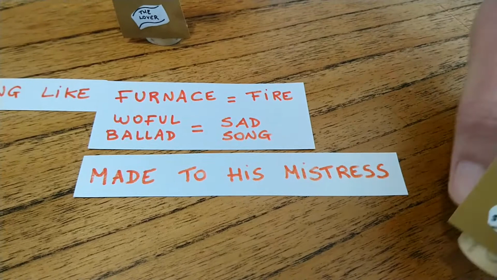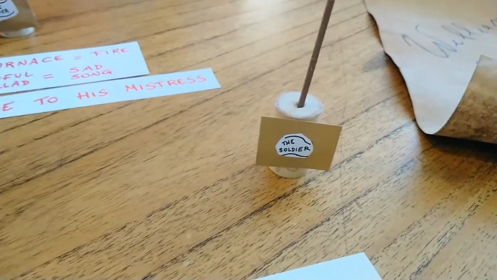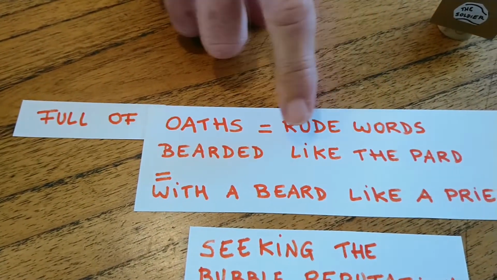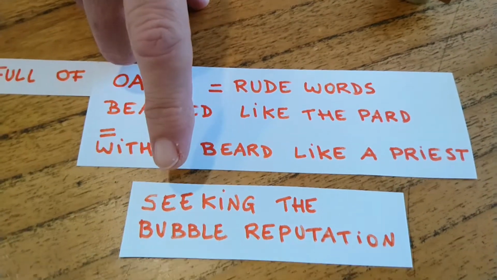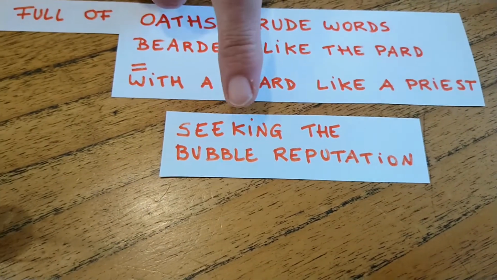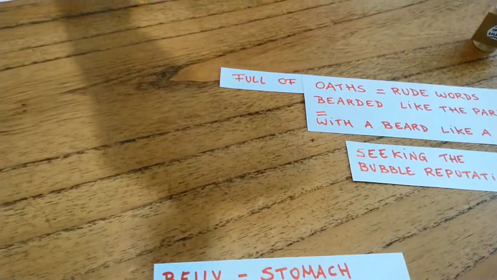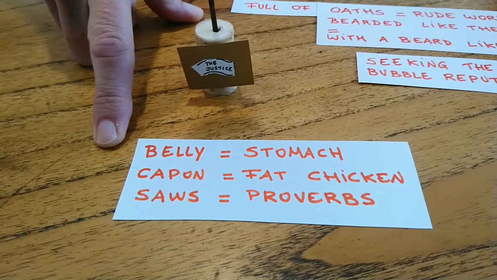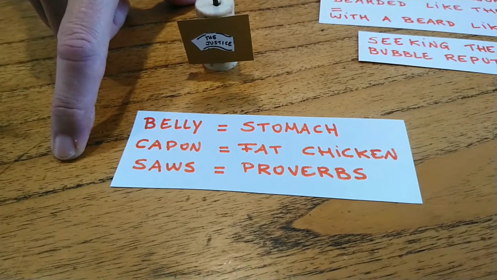Then comes the soldier, full of oaths, full of rude words, bearded like a pard, seeking the bubble reputation. I love this phrase, bubble reputation. Then comes the justice, with his fat belly, as fat as a chicken, full of sauce, full of wise proverbs.